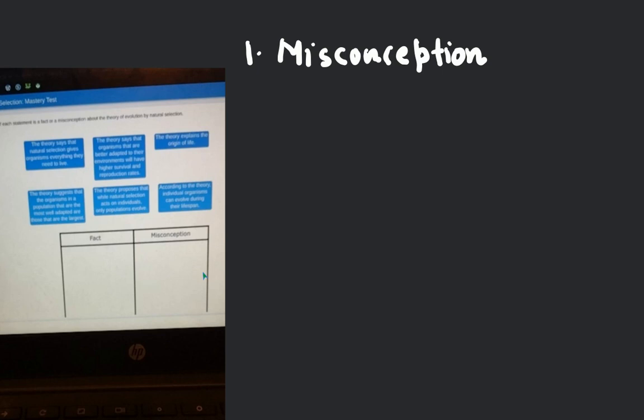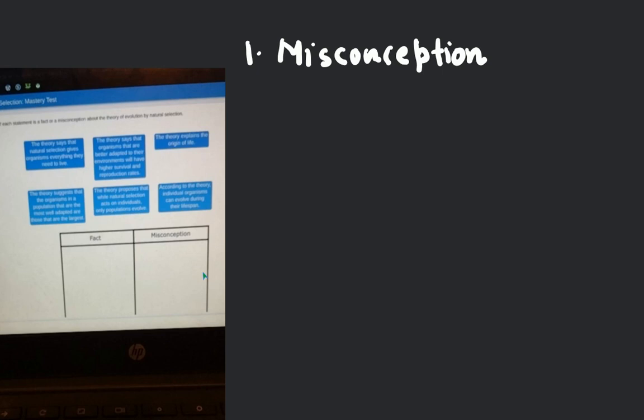Okay, are you listening? So I am telling you the final points. Listen to me very carefully. So what are the facts? You need to mention what I am telling you in the facts. So fact number one is that the theory says that organisms that are better adapted to their environments will have higher survival and reproduction rates.